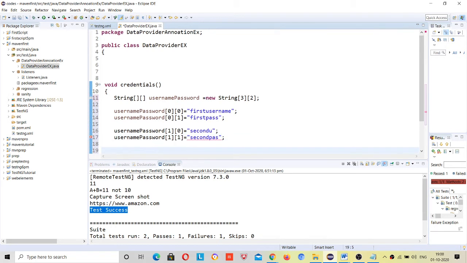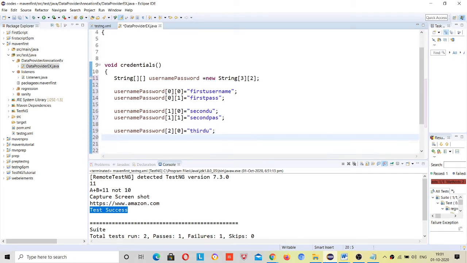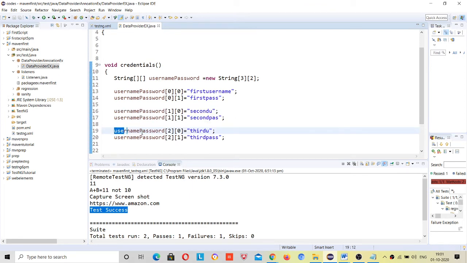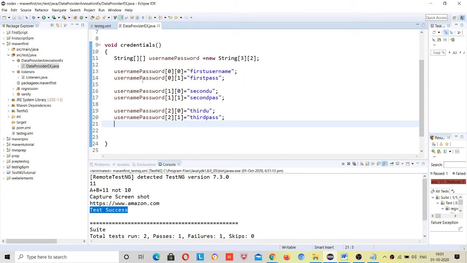And we also have a third credential, third user and third pass. So these are three data sets. Similarly, suppose we have 50 data sets. Suppose we get this data from an Excel sheet and we store it here.